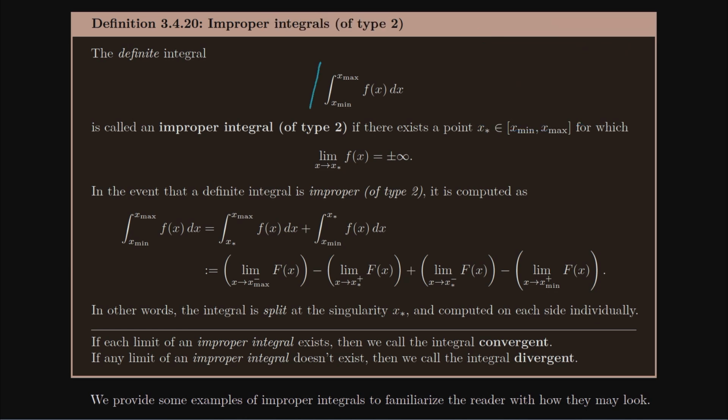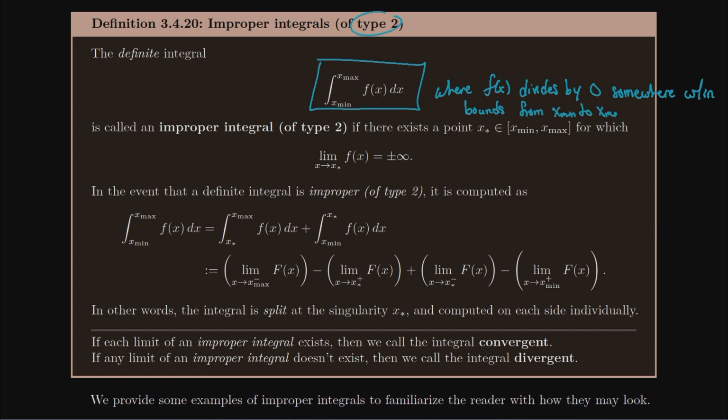Now we're going to see that we can define improper integrals, what I'm calling of type 2, where f of x divides by 0 somewhere within the bounds from x min to x max, right? There might be a place within the integral itself. You can imagine if I have a plot here and I have my function, suppose it divides by 0, I have some asymptote right here because I've divided by 0, but maybe I still want to compute the area which includes that dividing by 0 region.